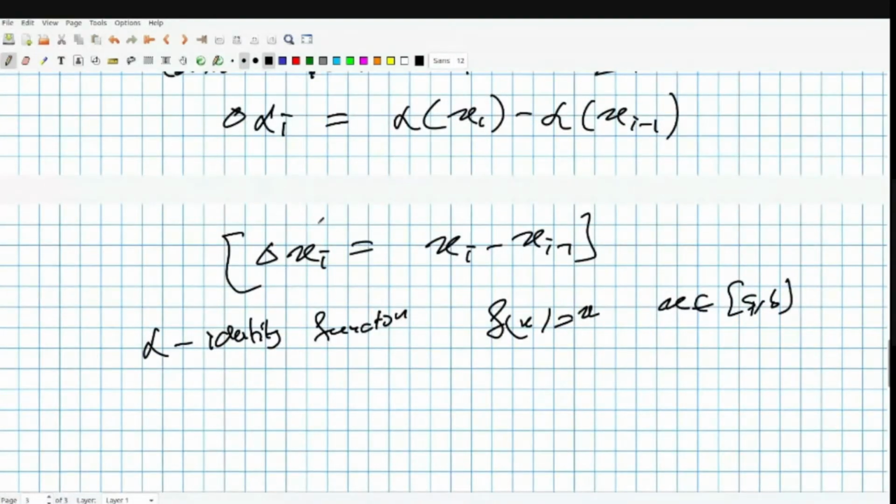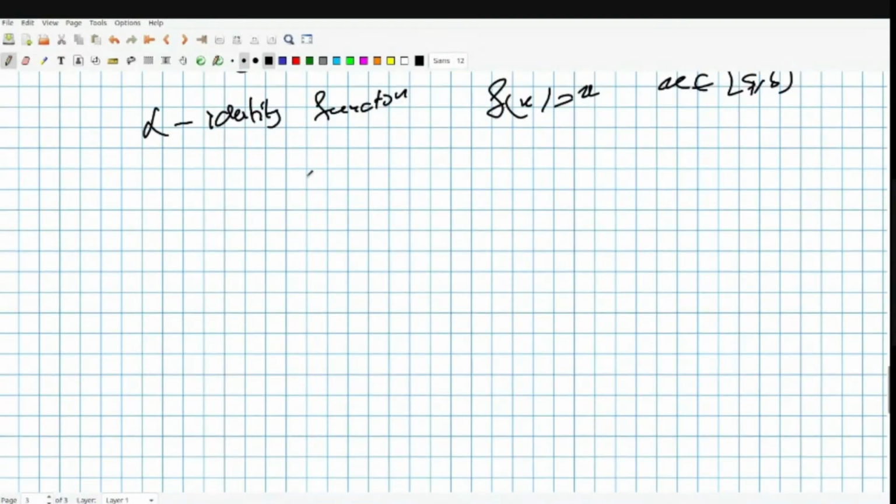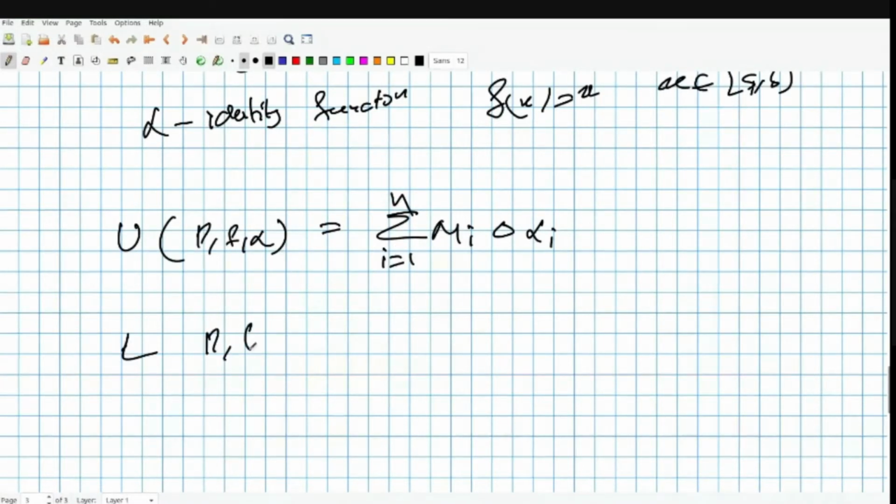Now, just like we defined L(P, f) and U(P, f), we define U(P, f, alpha) and L(P, f, alpha). Here U(P, f, alpha) is just the summation where there you had m_i delta x_i, but in this case, instead of delta x_i, we consider delta alpha i, with i equal to 1 to n. And L(P, f, alpha).